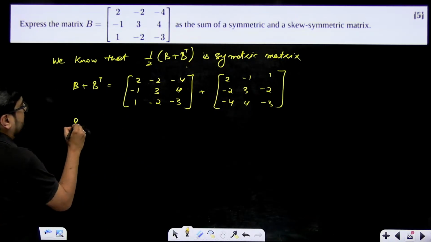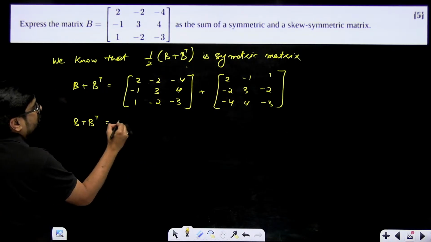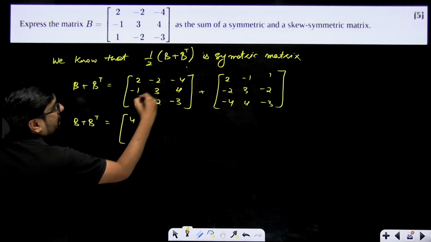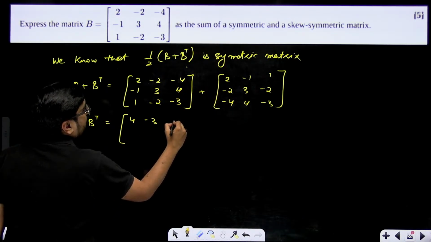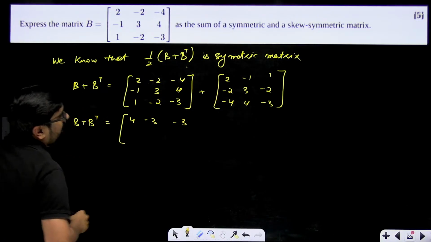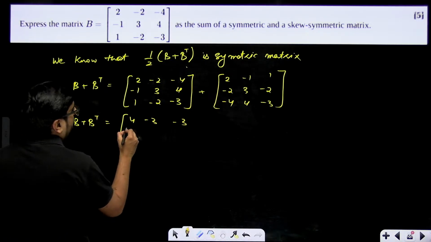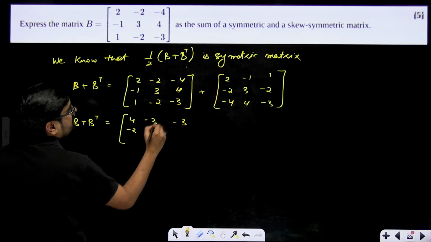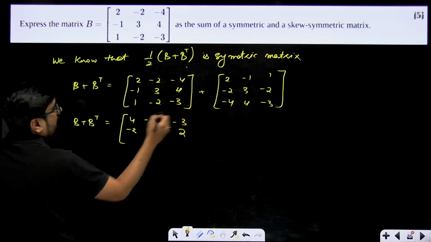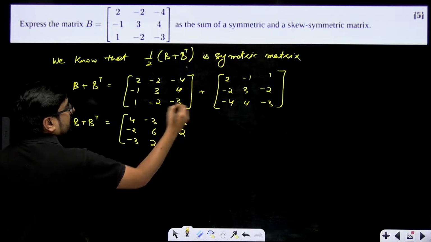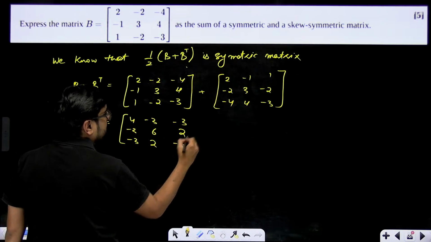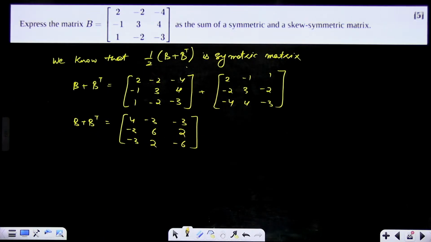So B plus B transpose comes out to be 2 plus 2, 4; minus 2 plus minus 1, minus 3; minus 4 plus 1, minus 3; 1 plus minus 2, minus 1; 3 plus 3, 6; 4 minus 2, 2; 1 minus 4, minus 3; minus 2 plus 4, 2; and minus 3 plus minus 3, minus 6. This will be your B plus B transpose.